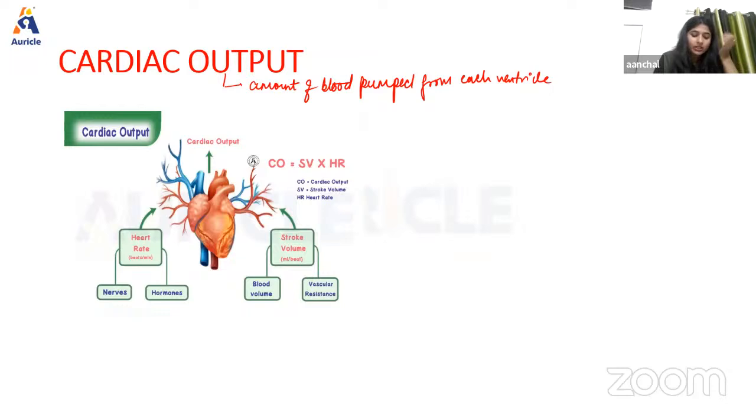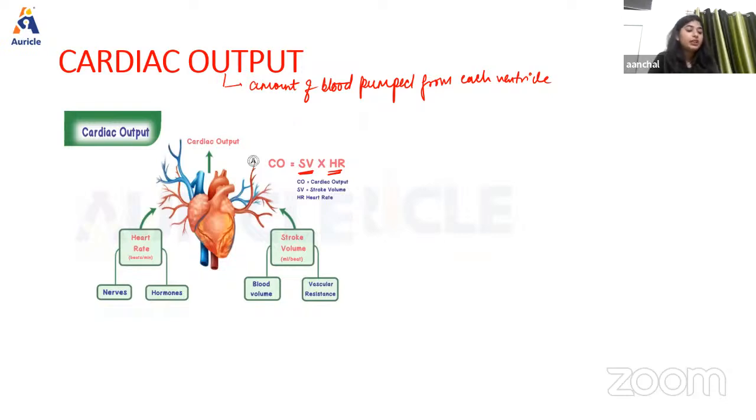Okay, so cardiac output is the most important factor in the cardiovascular system because the rate of blood flow through different parts of the body depends upon cardiac output. So cardiac output basically depends upon two things. The main things are, first is stroke volume and the second is heart rate. So whenever we want to know the cardiac output of a person, first we have to determine the stroke volume and heart rate. Then after that we can calculate the cardiac output.